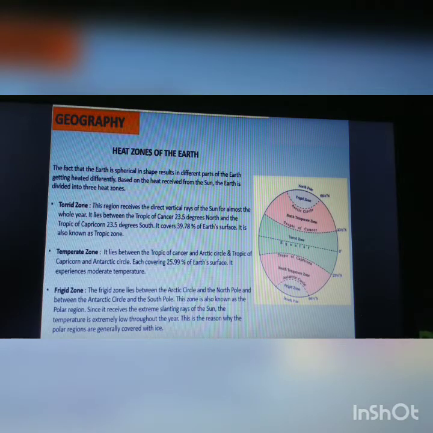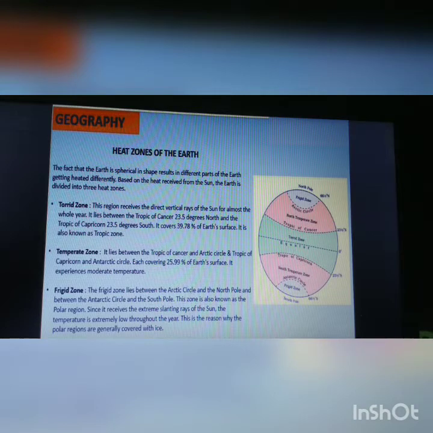It covers 39.78% of the Earth's surface. It is known as the tropic zone, and it is the most widened part of the heat zones. Then we come to the temperate zone. It lies between the Tropic of Cancer and the Arctic Circle, and the Tropic of Capricorn and the Antarctic Circle, each covering 25.99% of the Earth's surface. It experiences moderate temperatures. That means temperatures are not very cold and not very hot.